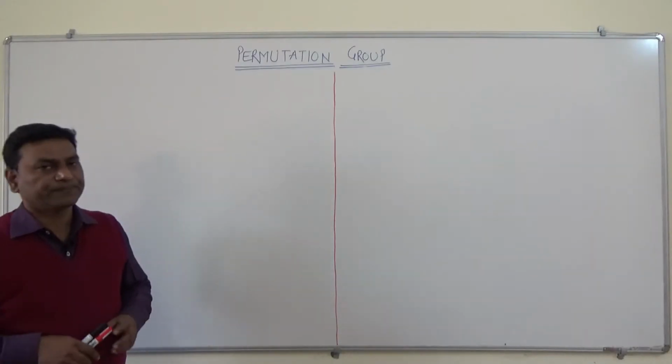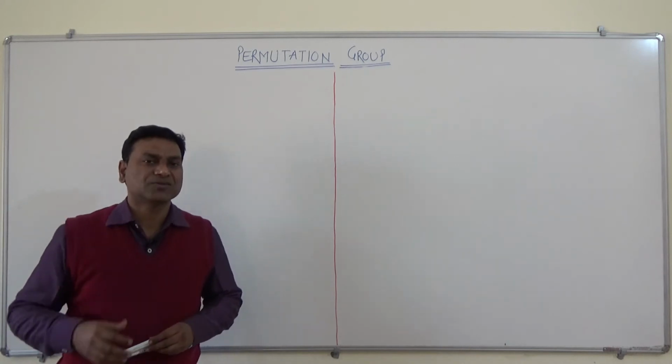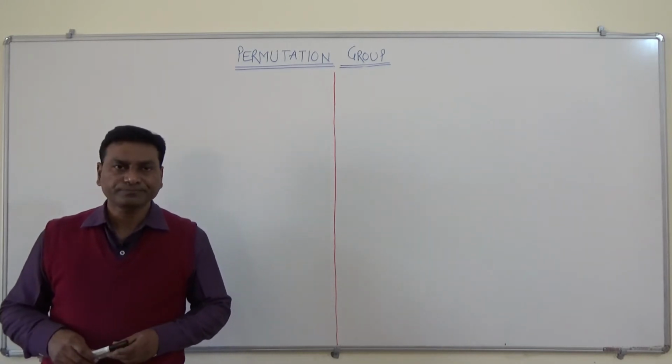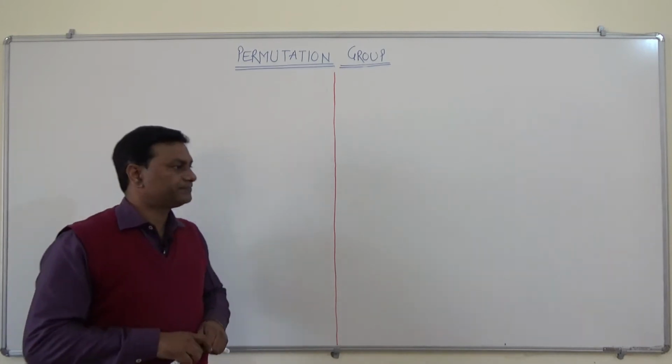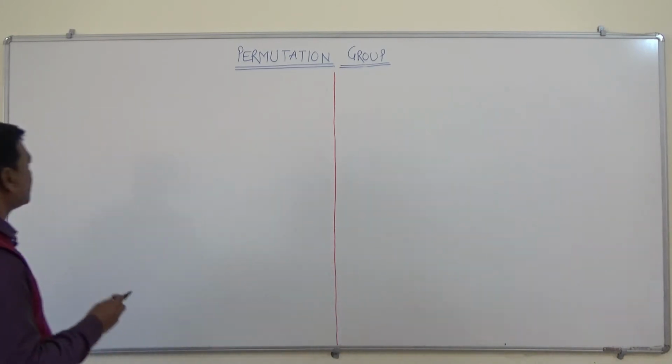Now we will see some more features of permutation one by one.